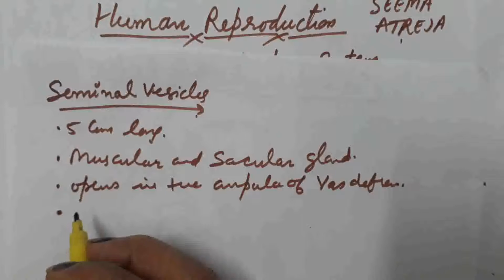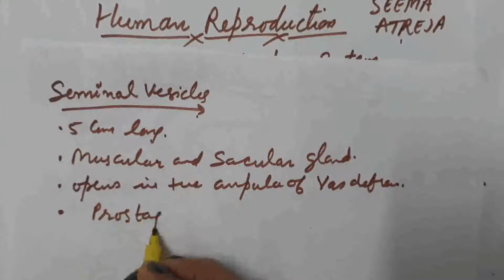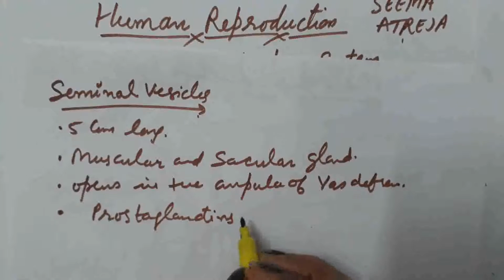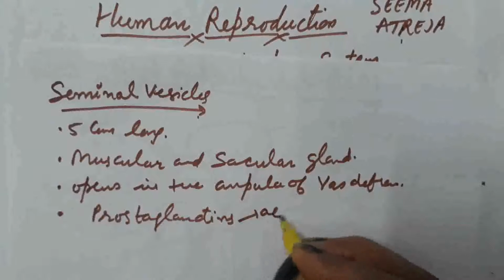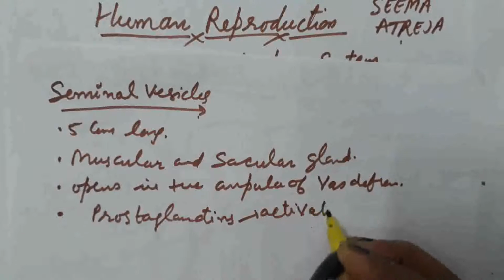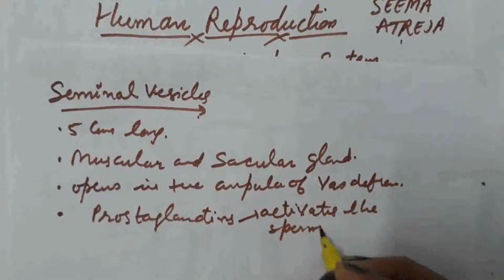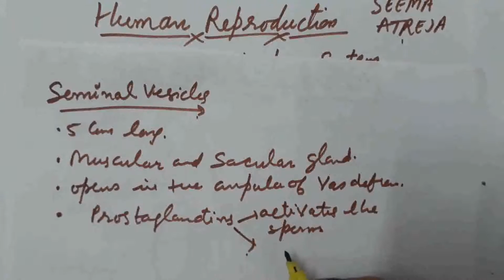Its secretions are known as the prostaglandins. And what is the main function of prostaglandins? They activate the sperm and also help in causing contraction in the female genital tract.